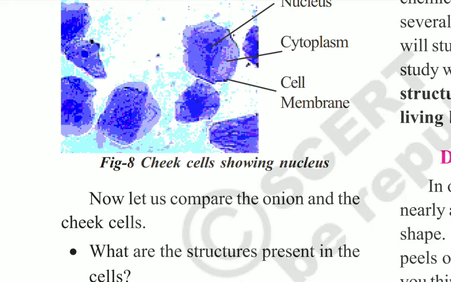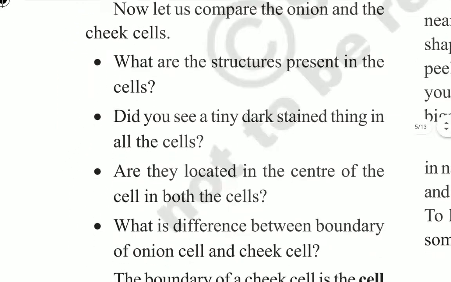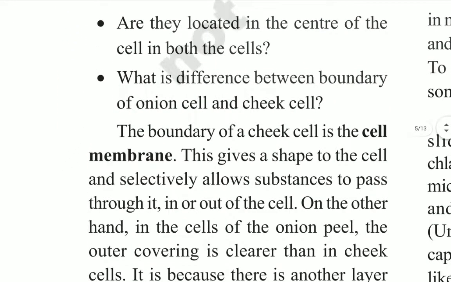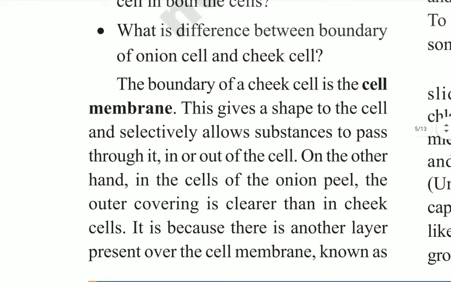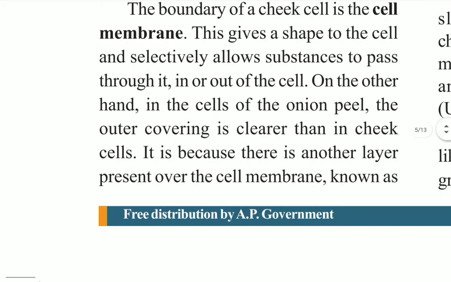The cell membrane gives shape to the cell, and its selectivity allows substances to pass in or out of the cell. On the other hand, in the cells of the onion peel, the outer covering is clearer than in cheek cells. This is because there is another layer present over the cell membrane, known as the cell wall, children. This gives rigidity to the cell. So finally, we have the cell membrane or cell wall.